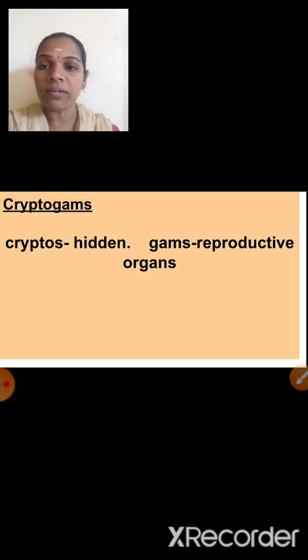Yes, the name of the chapter is Classification of Plants. So all plants come under which kingdom? Kingdom Plantae. That Plantae kingdom is divided into two groups, that is Cryptogams and Phanerogams. Cryptogams we already studied, isn't it? Cryptogams have hidden reproductive organs.